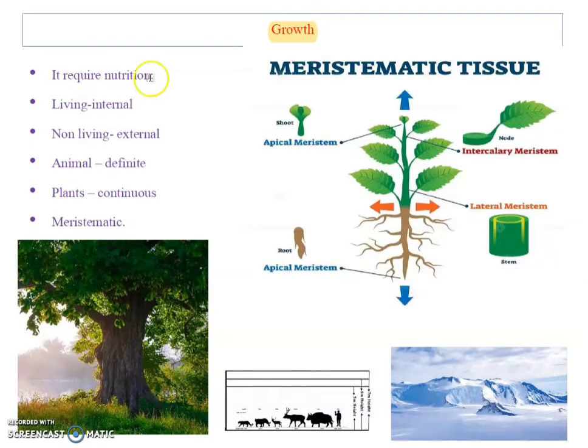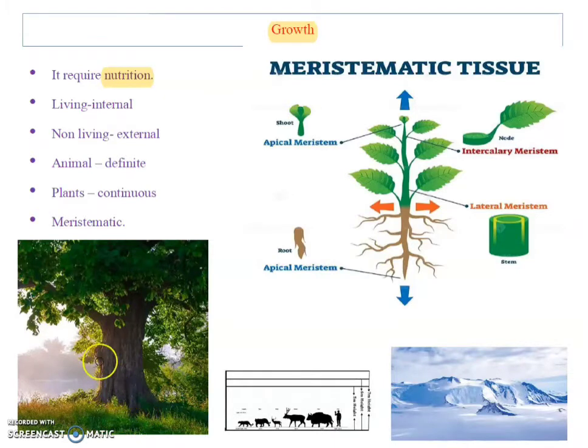Growth requires nutrition. Living organisms require energy, and they get this energy from food material. Food material means minerals, vitamins, water, as well as the raw material required for internal anabolic and catabolic reactions. Plants require carbon dioxide, water and minerals to prepare food material.